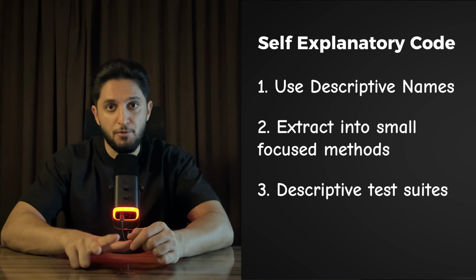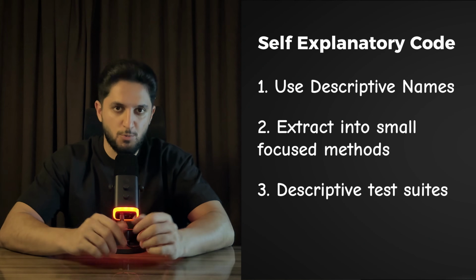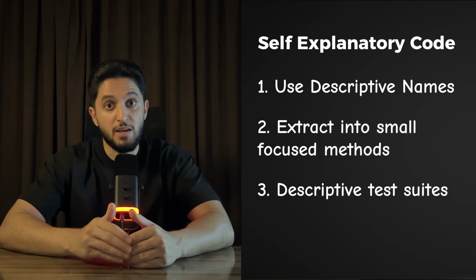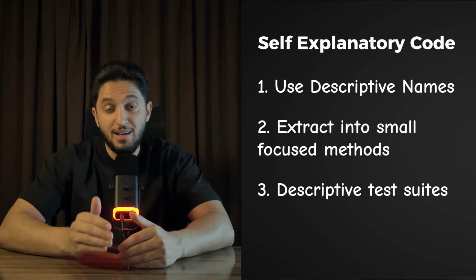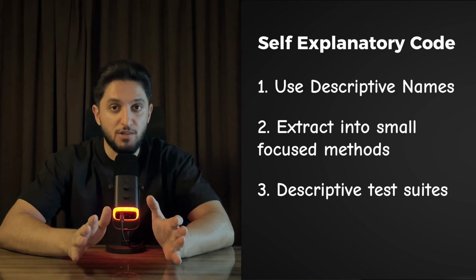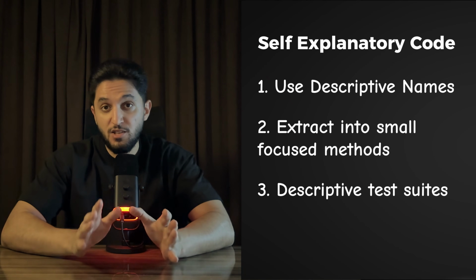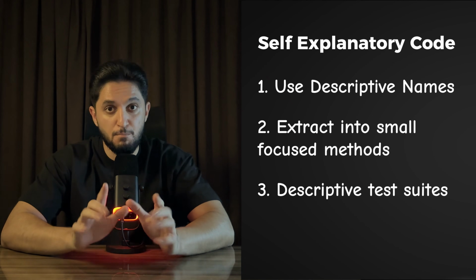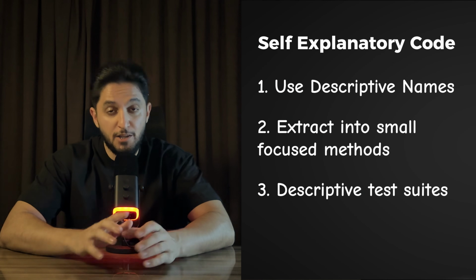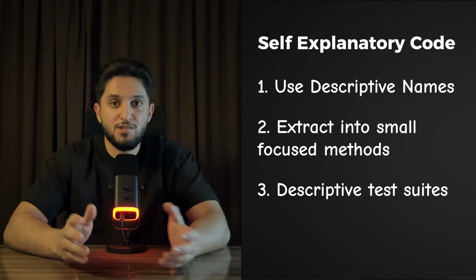And finally, number 3, write descriptive test suites. Tests show how the code behaves in plain English. They act as living documentation that never lies, because if behavior changes, the tests will fail. So next time you feel tempted to write a comment, make the code clearer instead. Clean code explains itself. Comments just try to keep up.